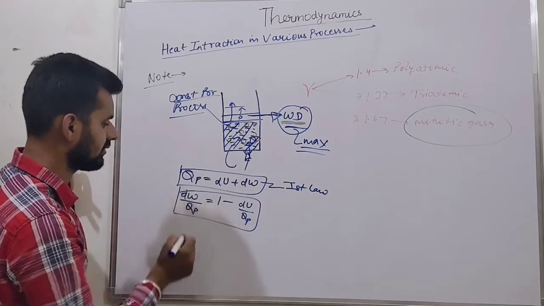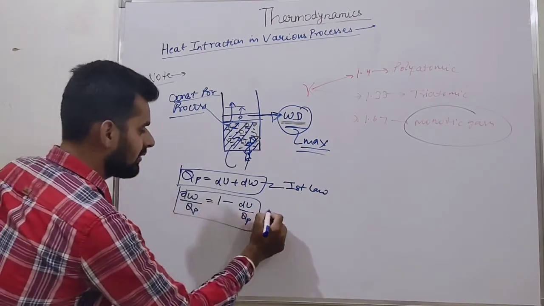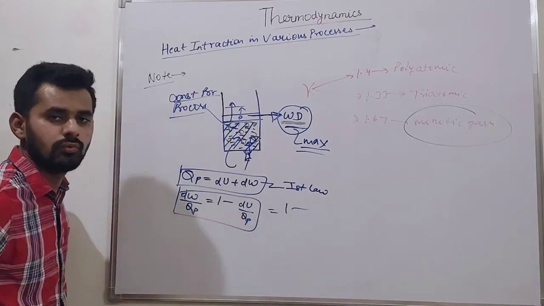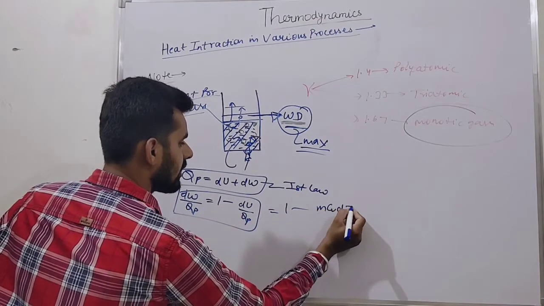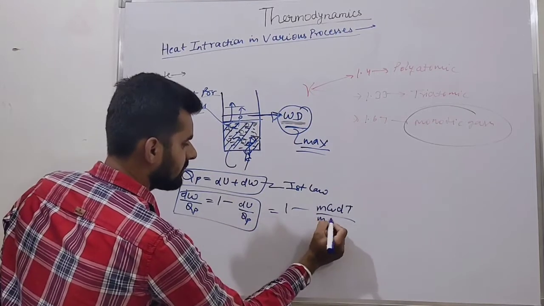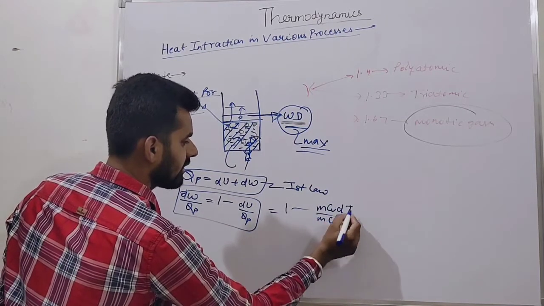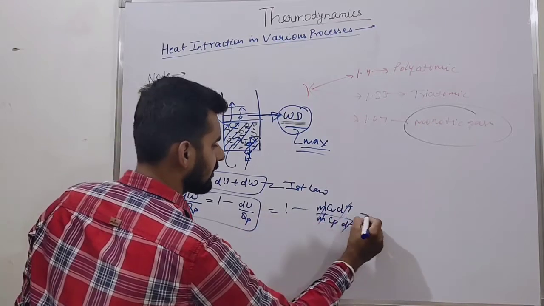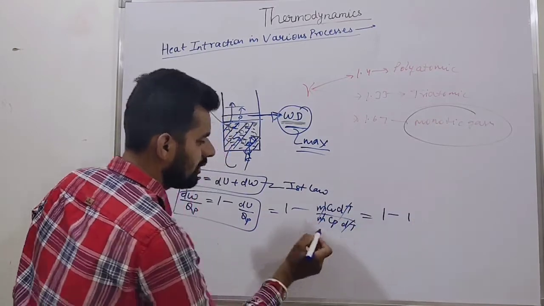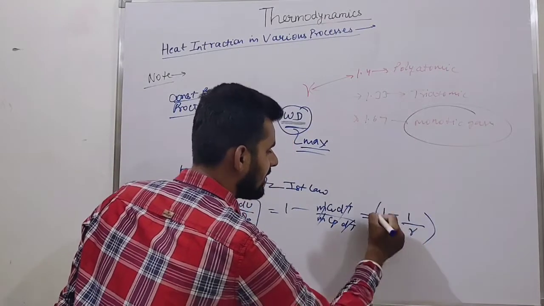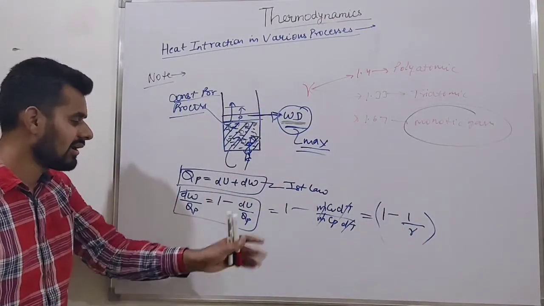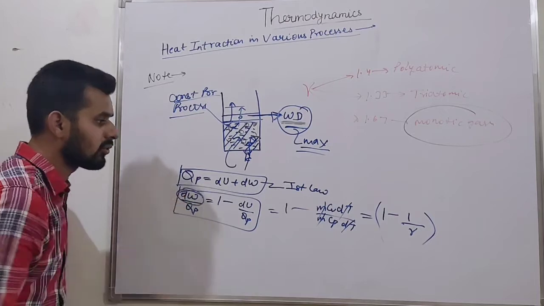And dU is mCv dT, and Qp is mCp dT. dT cancels out, m cancels out. What are we getting? 1 minus 1 upon Cp by Cv, which is gamma. So this is our work output.